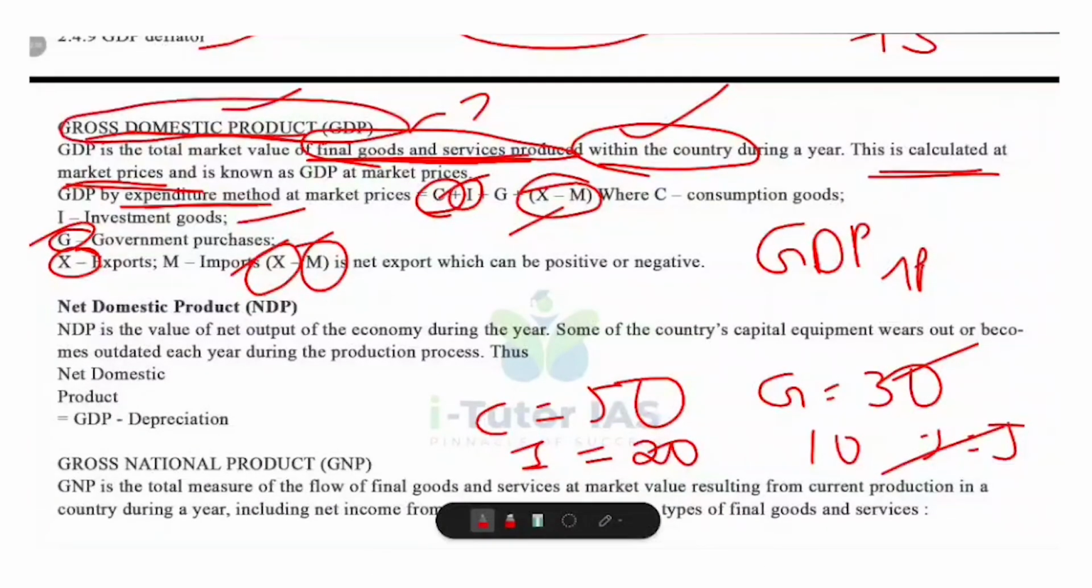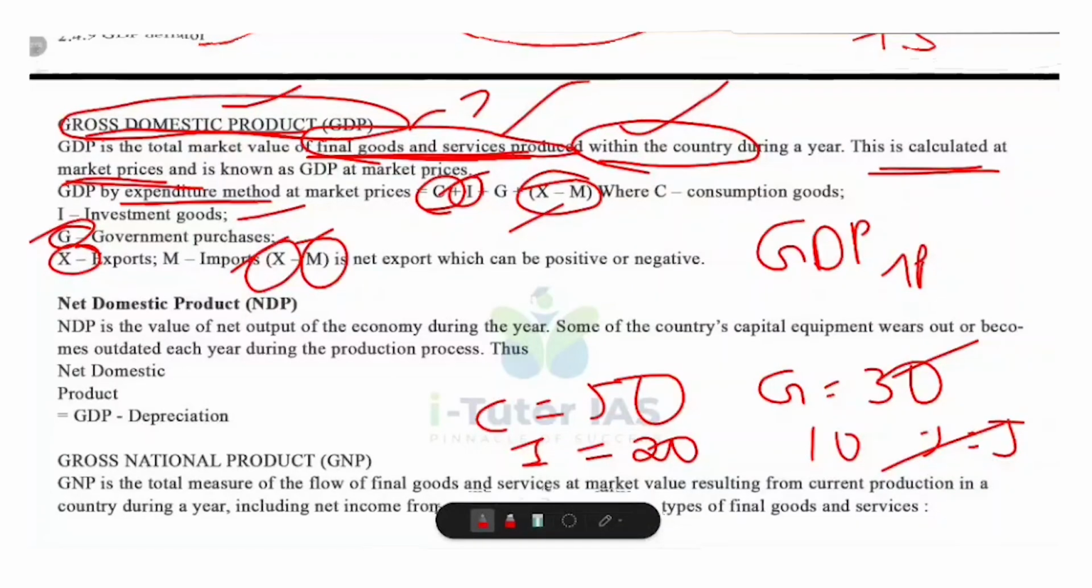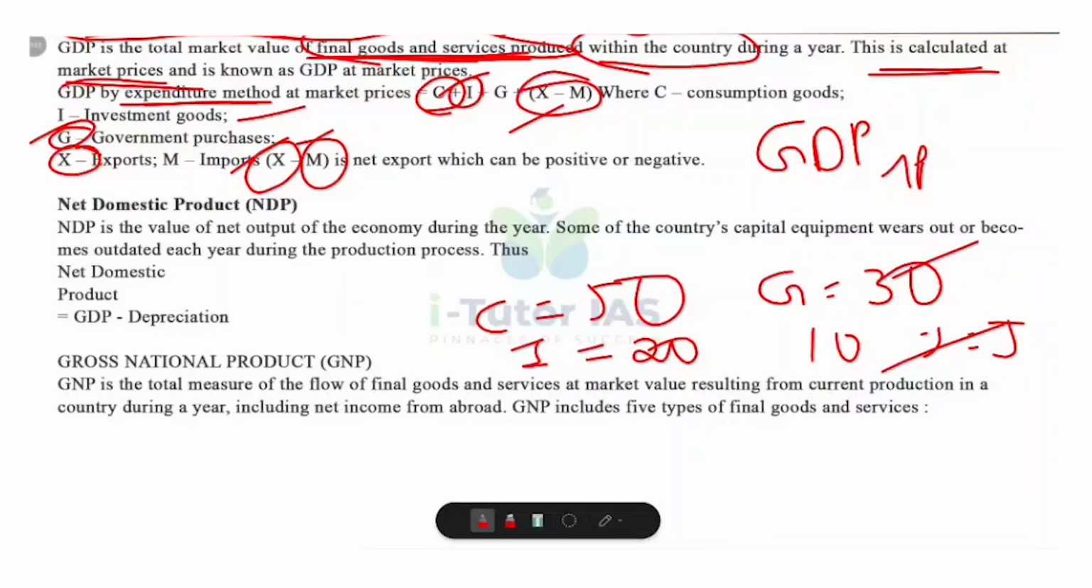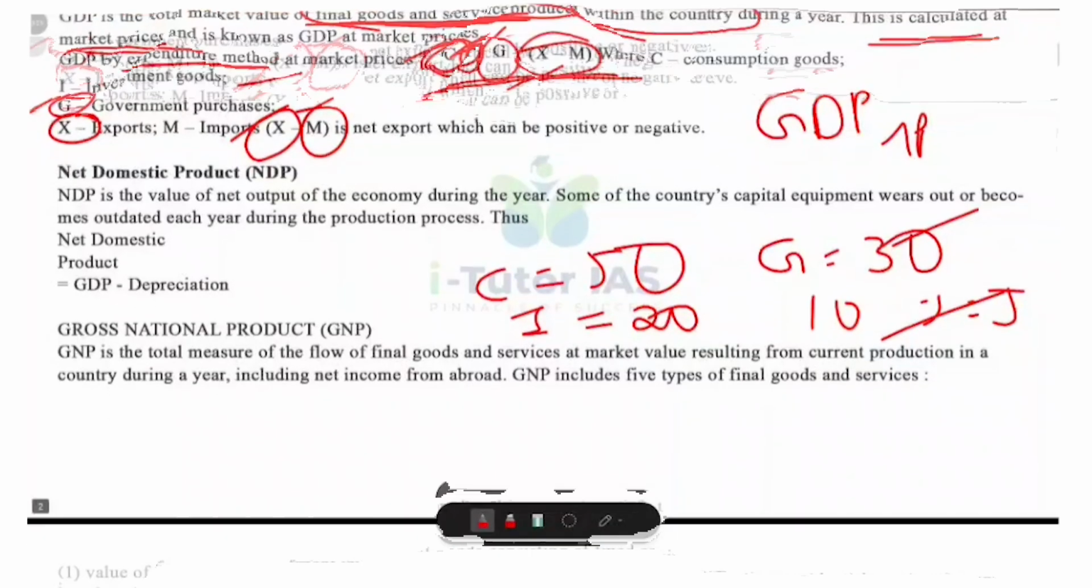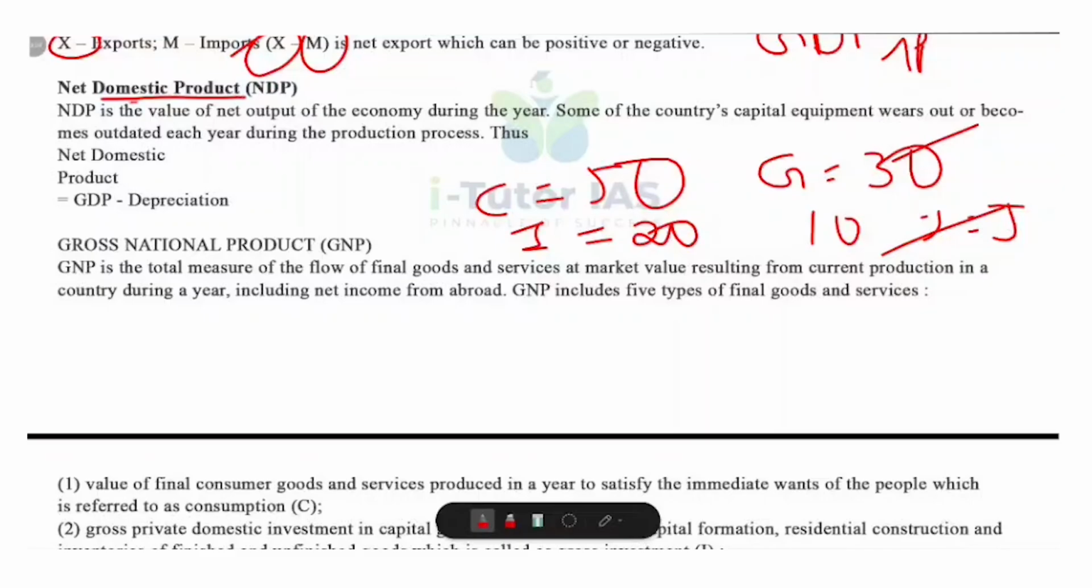GDP is the total market value of all final goods and services produced within the country during a year, and it is calculated at market price, or it is also known as GDP at market price. Through the expenditure method, we can calculate it using a formula, that is C plus I plus G plus X minus M, where C is consumption expenditure, I investment expenditure, G government expenditure, and X minus M is the net export. If export is greater than import, that indicates a positive growth, and if import is greater than export, it indicates a negative growth.